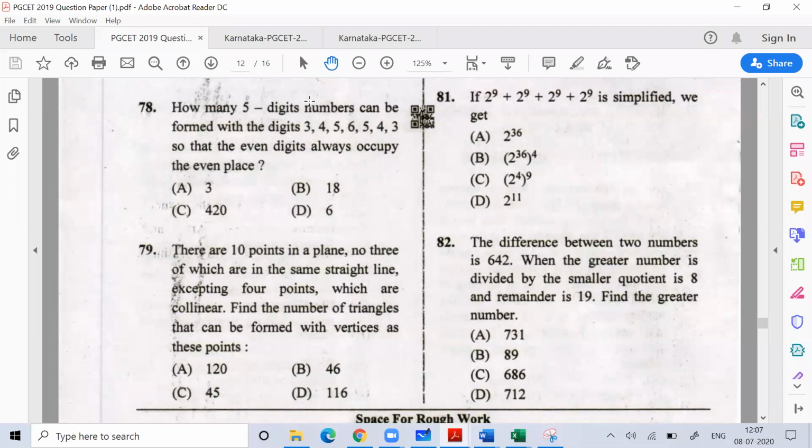Now tell me the answer. What is the answer for question number 82? The difference between the two numbers is 642. When the greater number is divided by the smaller, the quotient is 8 and the remainder is 19. Find the greater number. Tell me the answer. Question number 82.